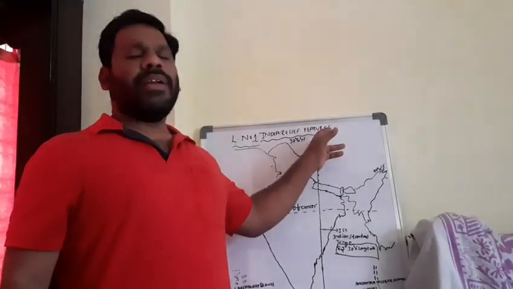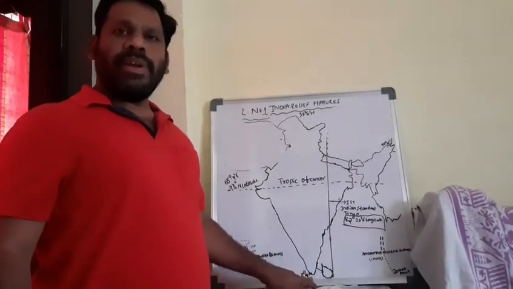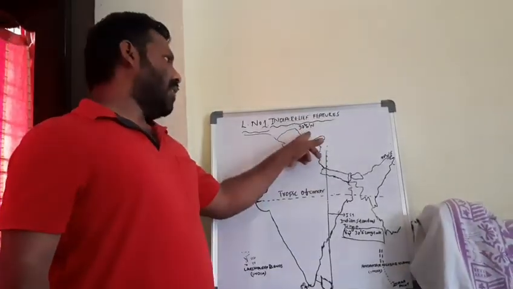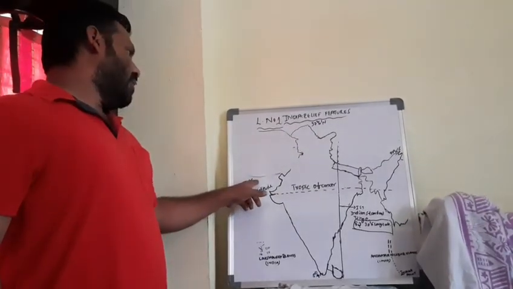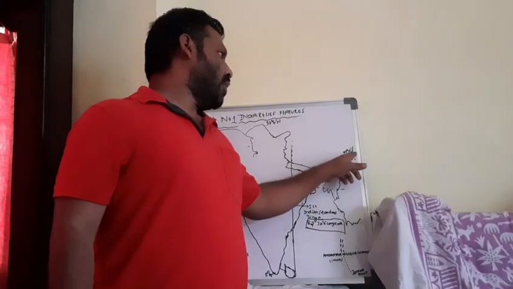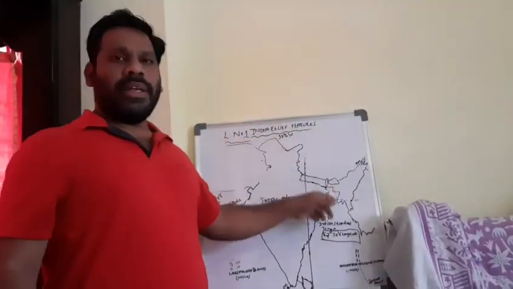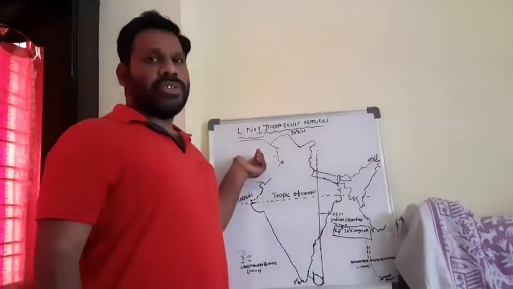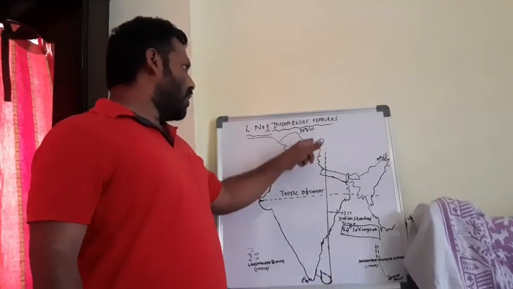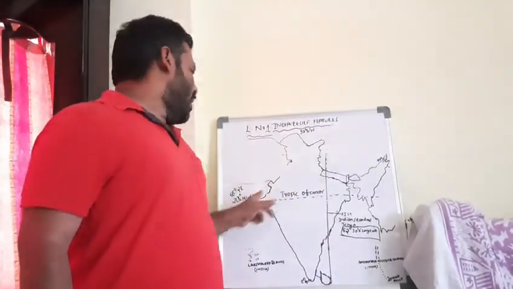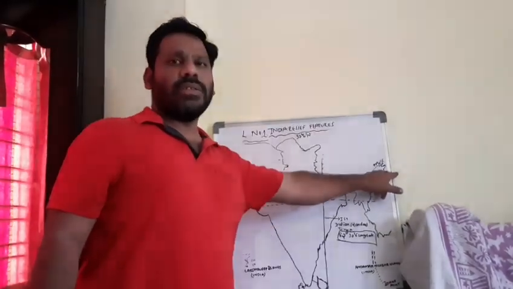Now coming to the part of India relief features. What is the India location? India is located from 8 degrees 4 minutes north latitude to 37 degrees 6 minutes north latitude, and 68 degrees 7 minutes east longitude to 97 degrees 25 minutes east longitude. This is the location of India. Where is India located? This is one more question that may be asked in examination.